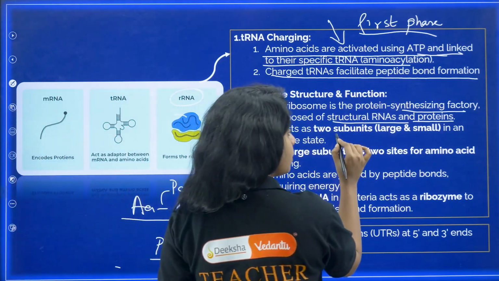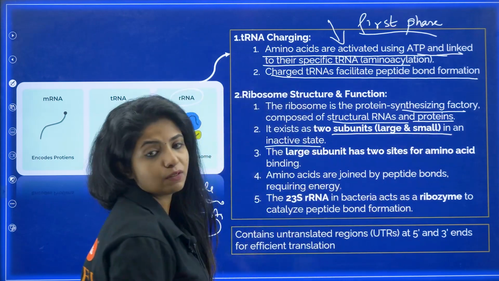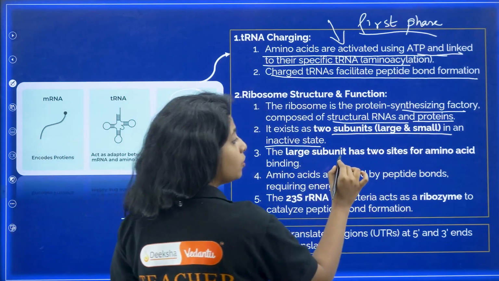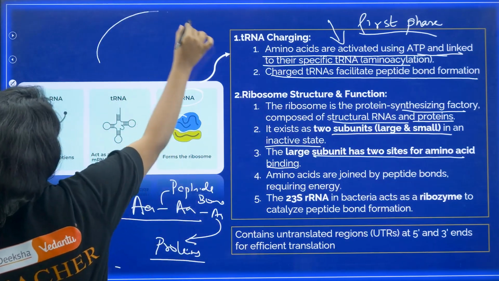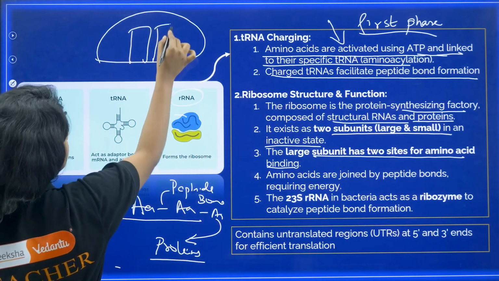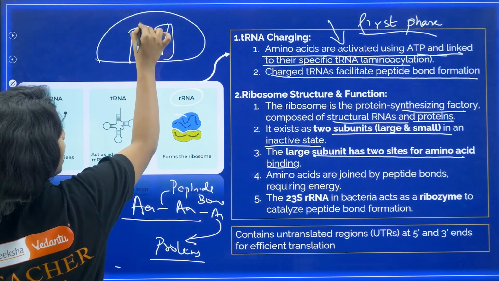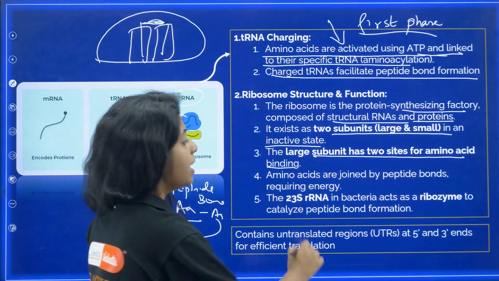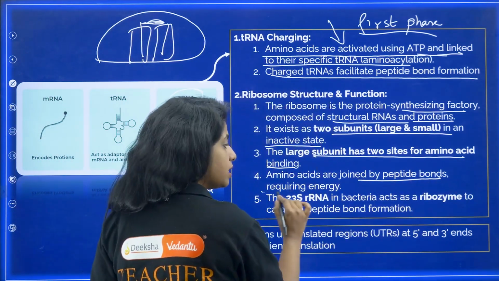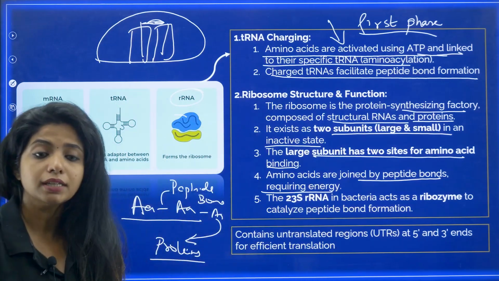It exists as two subunits, large and small, in an inactive state. They are not active. The large subunit has two sites for amino acid binding. So suppose this is the large subunit, it will have two sites where the tRNA will be coming, and the amino acids over here will make a bond. Now, amino acids are joined by peptide bonds, as I already told you, and this requires energy.